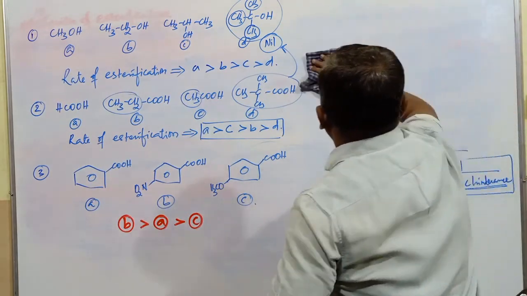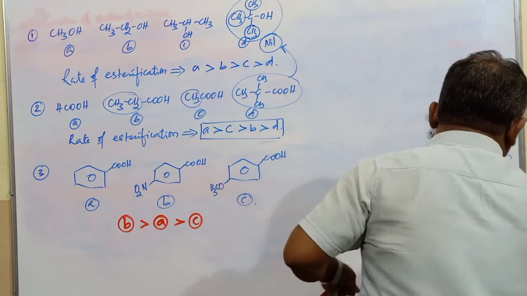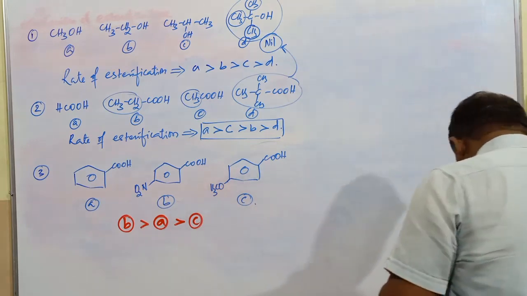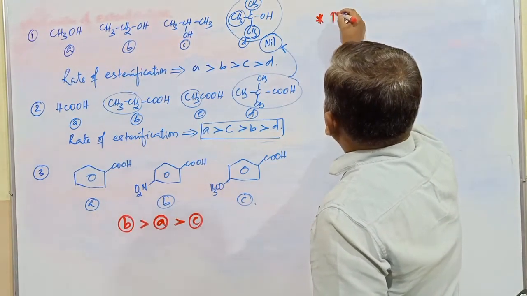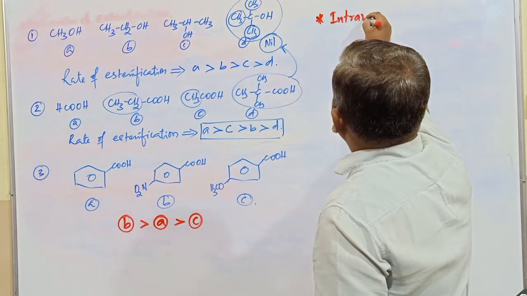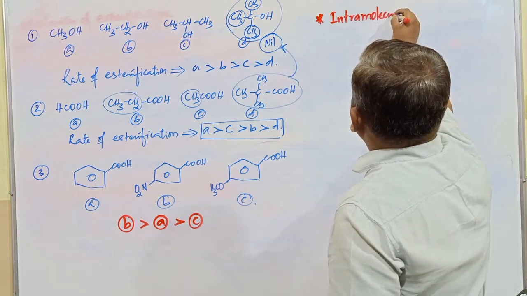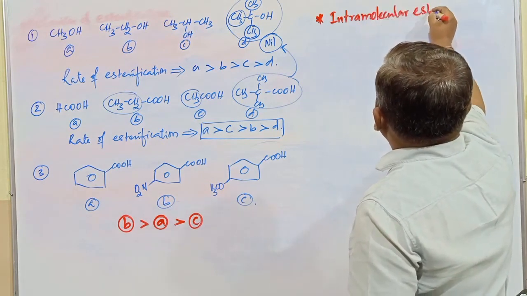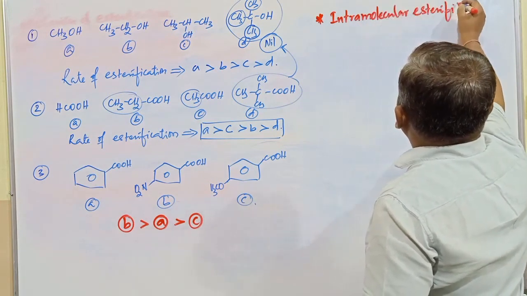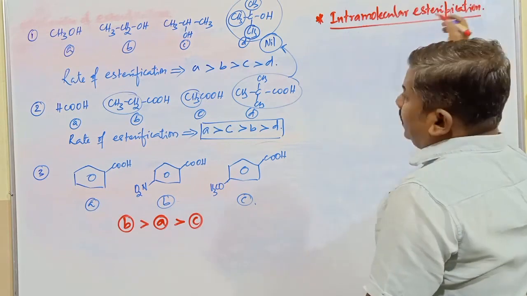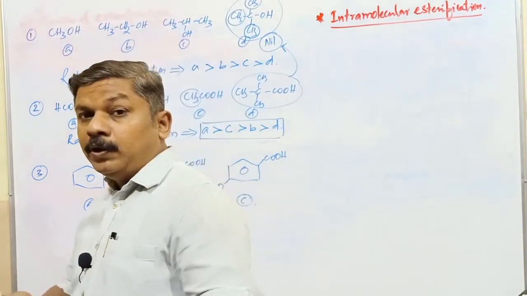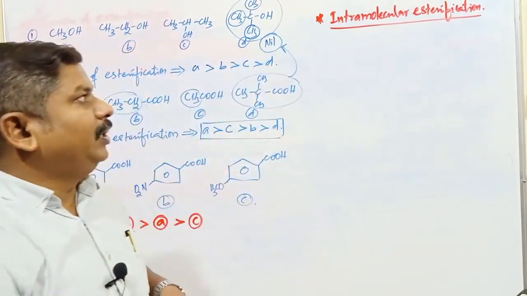Okay. These are some examples related to esterification reaction. Then here we come across another type of esterification reaction, a very important one. Just write it: intramolecular esterification. Whatever reactions we have discussed so far are called intermolecular.